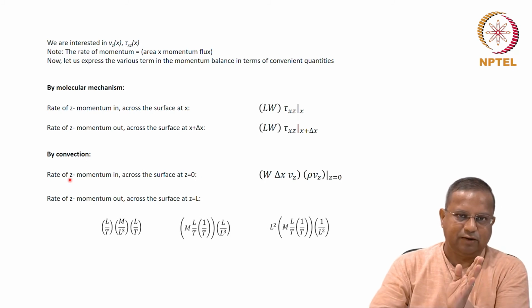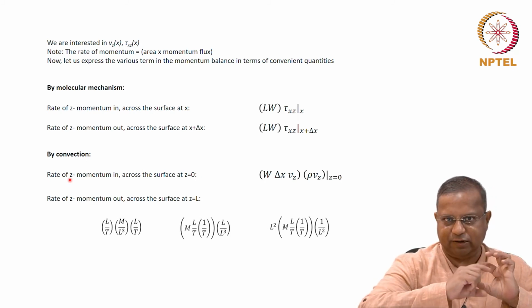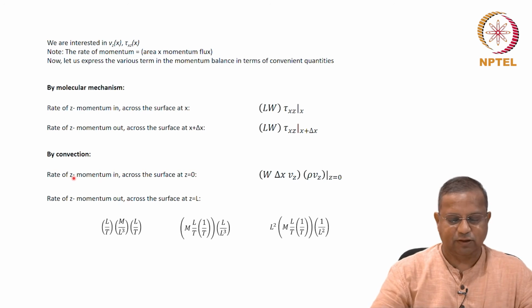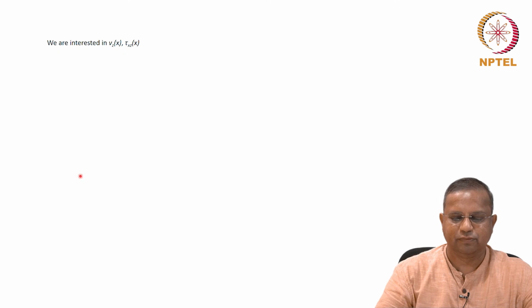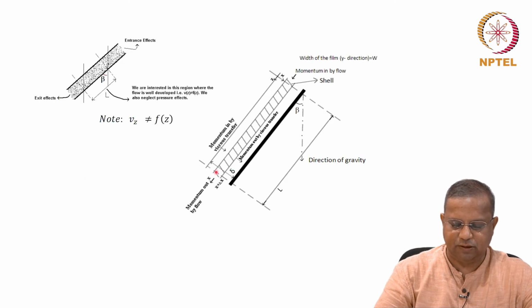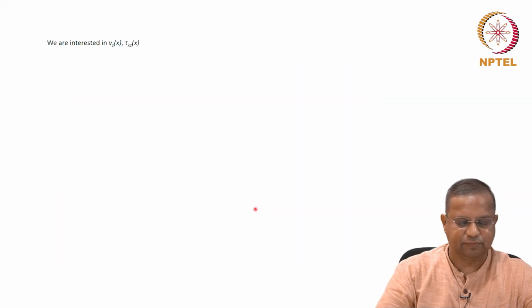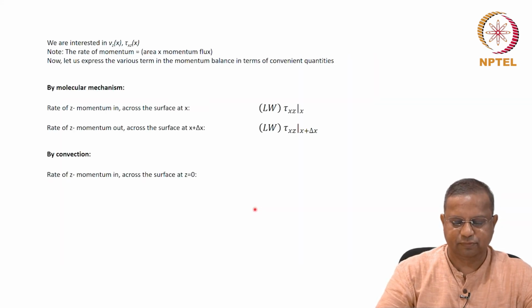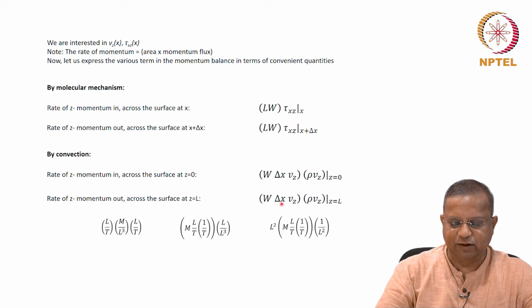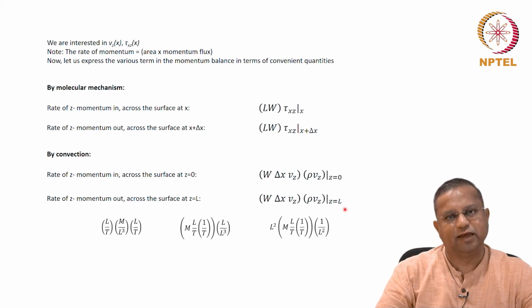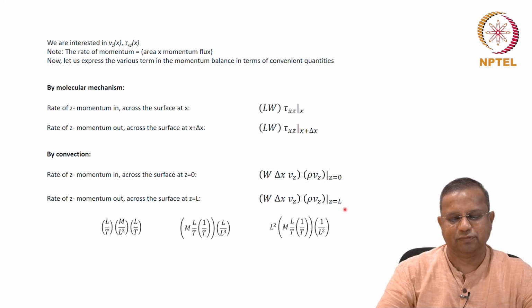Now, the rate of z momentum out across the face at z equals L. I think I showed you that. Let me show it to you once more maybe. Here it is moving out at the face z equals L, in the same format: W delta x rho Vz Vz at z equals L. Good.